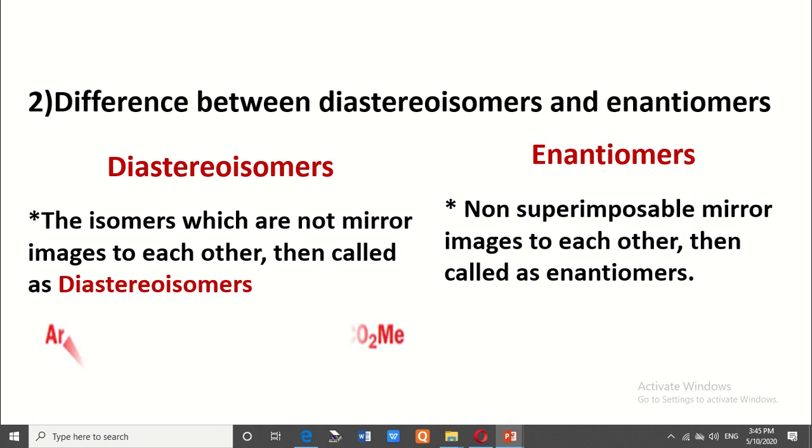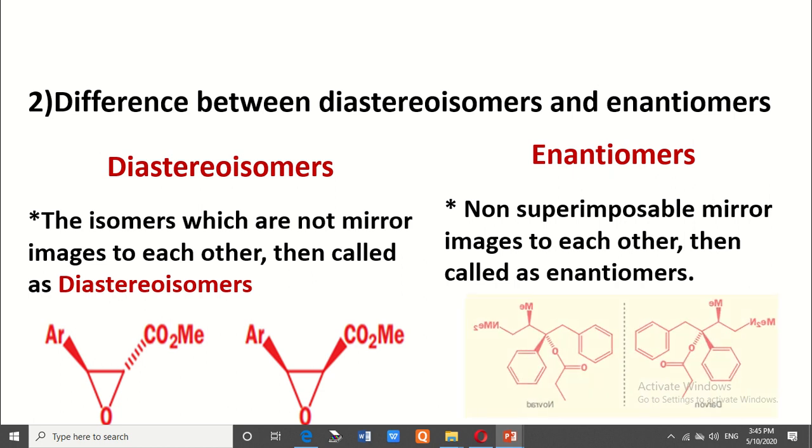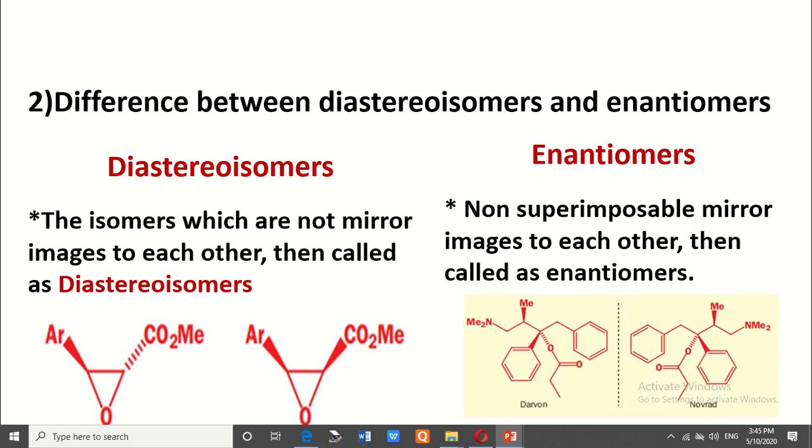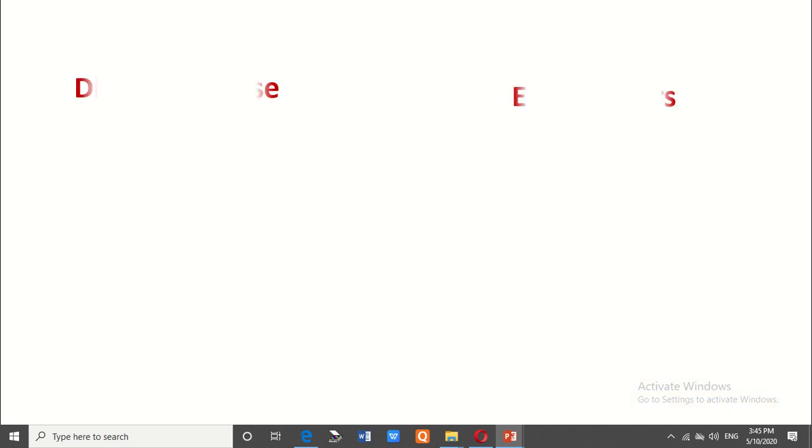Examples of diastereomers are cis-trans isomers, E-Z isomers. An example of enantiomers is D-alanine and L-alanine, which are non-superimposable mirror images of each other.